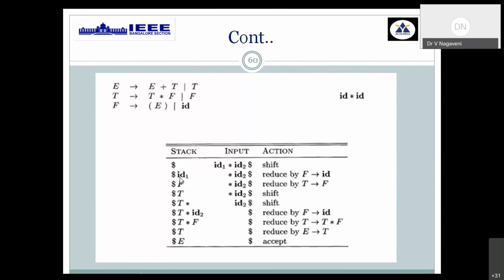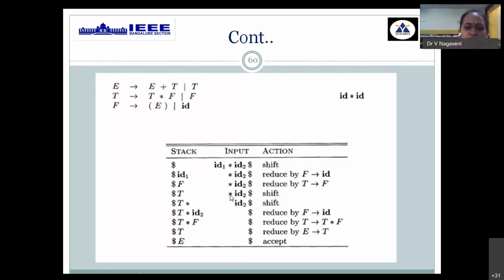Start by always applying the shift operation. Shift ID1. When you see that the top of the stack has a handle, an independent entity, it can be reduced by the LHS variable according to the production. So reduce ID by F. That is done, the reduce operation is called. Then again we see that this F is also a handle. It can be reduced by T. That is done. Then again we don't have any option.